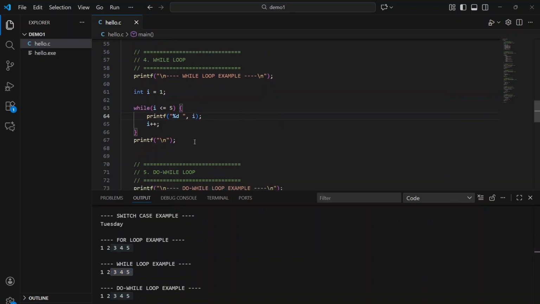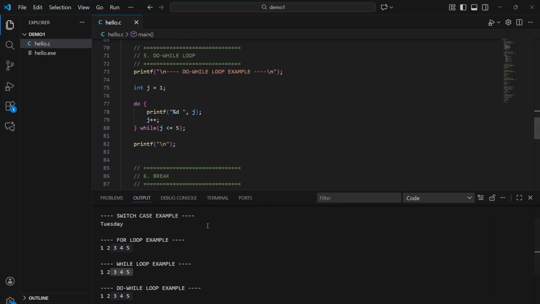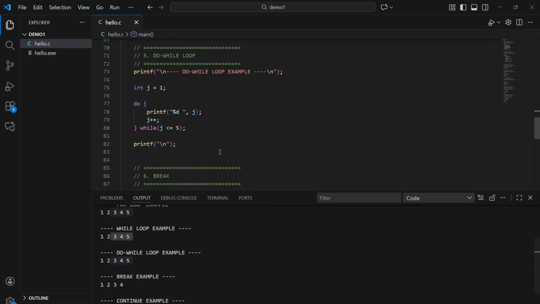I don't need to explain this again, I am just walking you through the code, so we'll get to know the syntax and get familiar with it. In do while, first it will execute at least once. j equal to 1 is there, so it will print 1. After that, until this condition is satisfied, it will keep on executing. Then if the condition doesn't satisfy, it will come out of the loop, as we got the output here.